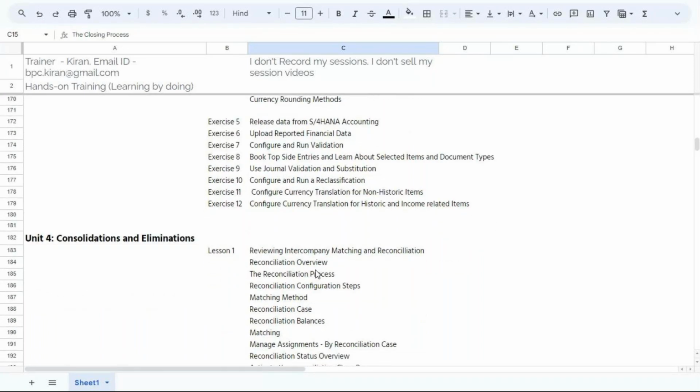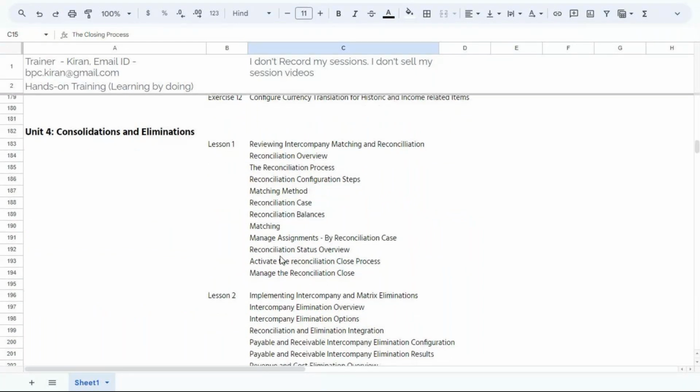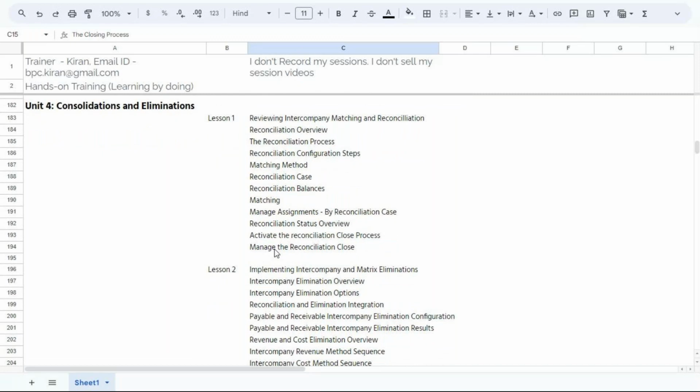Then we are going to discuss intercompany matching and reconciliation. For this, SAP now came up with a new app called Manage Reconciliation Close Process. The group accountant and the intercompany matching and reconciliation accountant can both connect to that app, and they can check the status of whether ICMR is completed for particular consolidation units or not. That is the Manage Reconciliation Close.